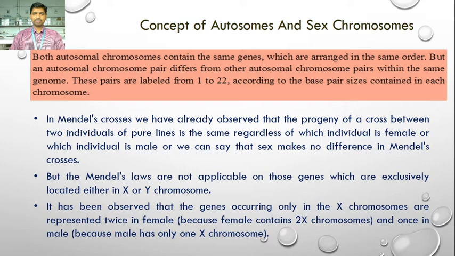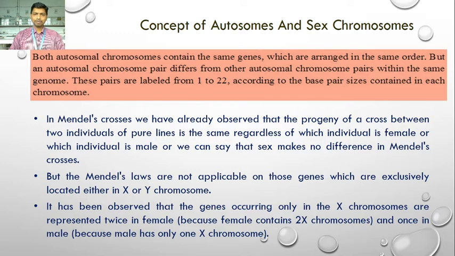When we cross a tall and a dwarf plant, in the F1 generation we get tall plants regardless of which individual is female or male. If we change the parents, suppose in a first cross we take a tall female parent and cross it with a dwarf male parent, then we get F1 individuals which are tall.